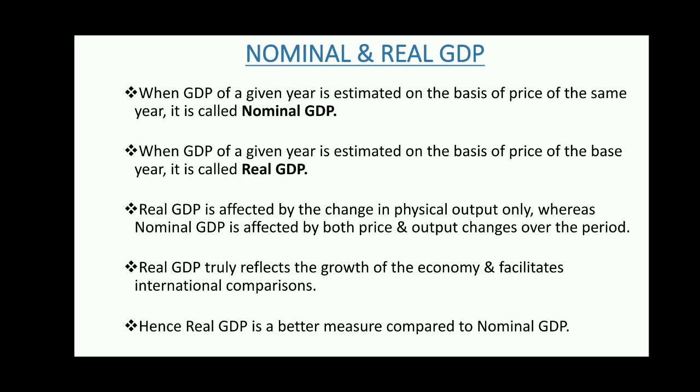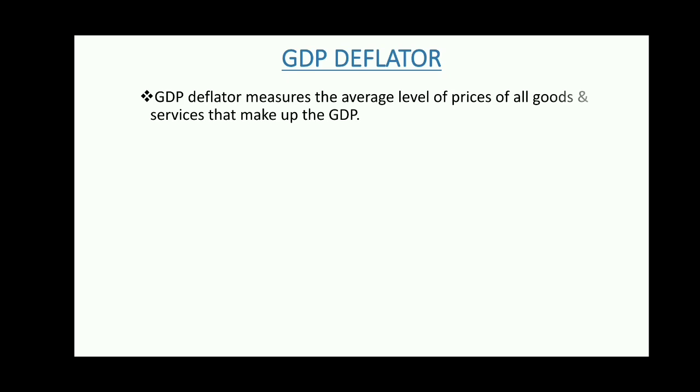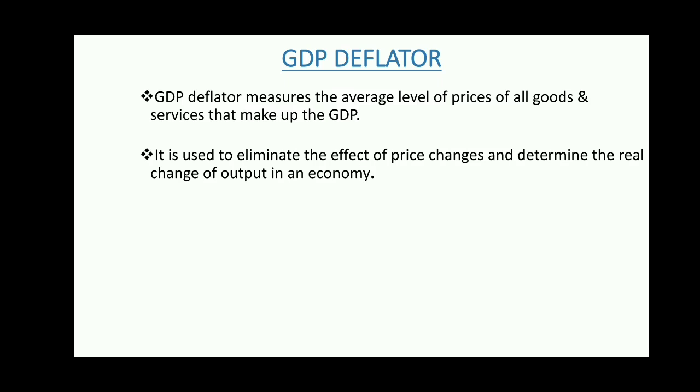Hence we can say real GDP is a better measure compared to nominal GDP. Next, moving on to the GDP deflator. What is the GDP deflator? GDP deflator measures the average level of prices of all goods and services that make up the GDP. It is basically used to eliminate the effects of price changes, and it helps to determine the real change of output in an economy, which is very important.